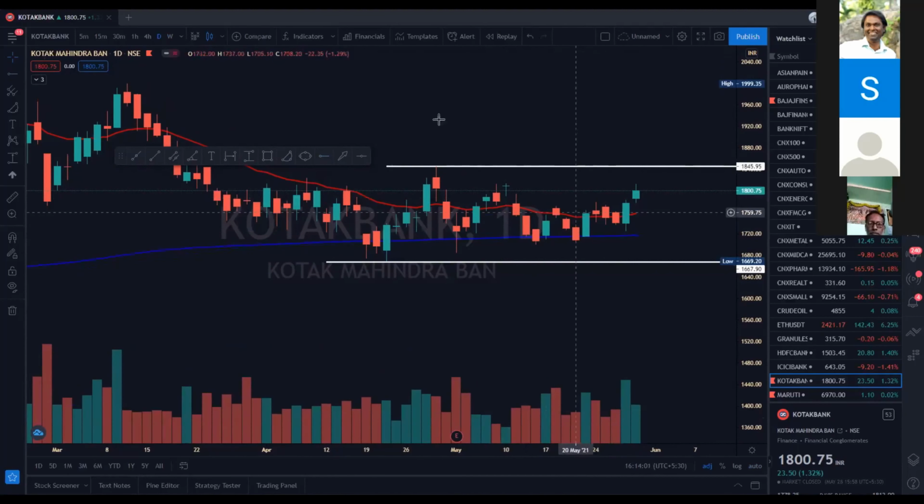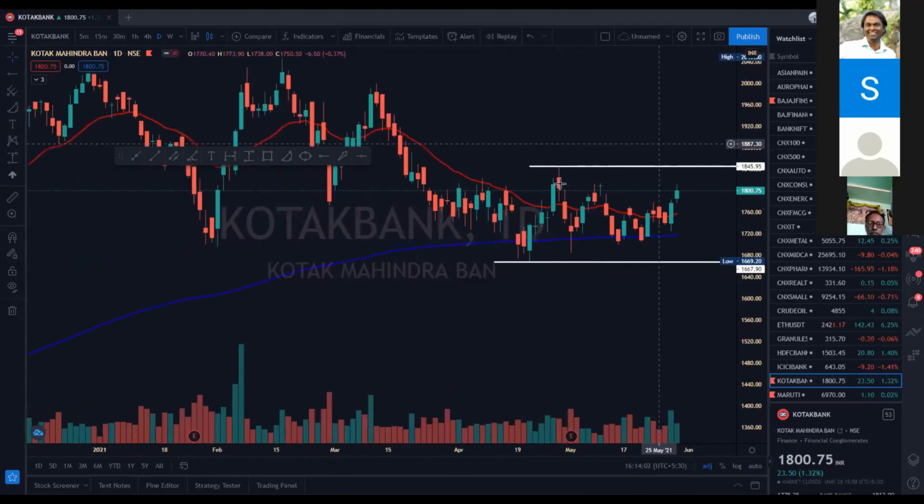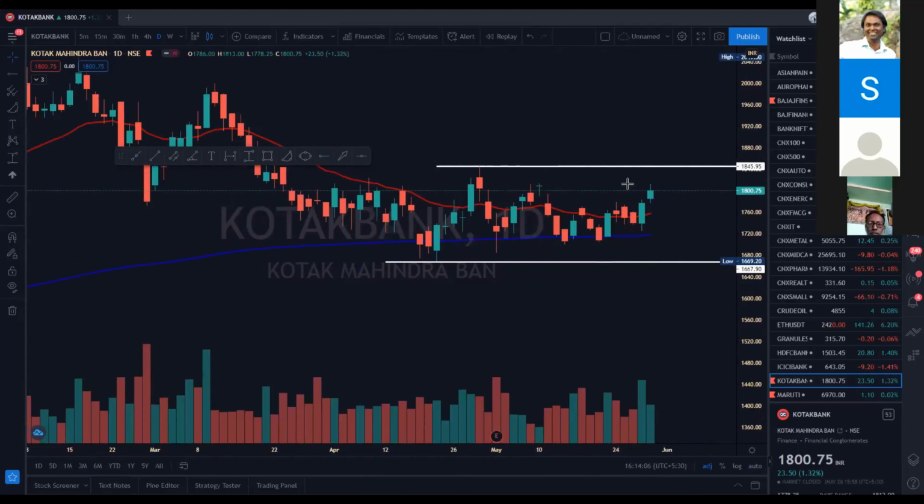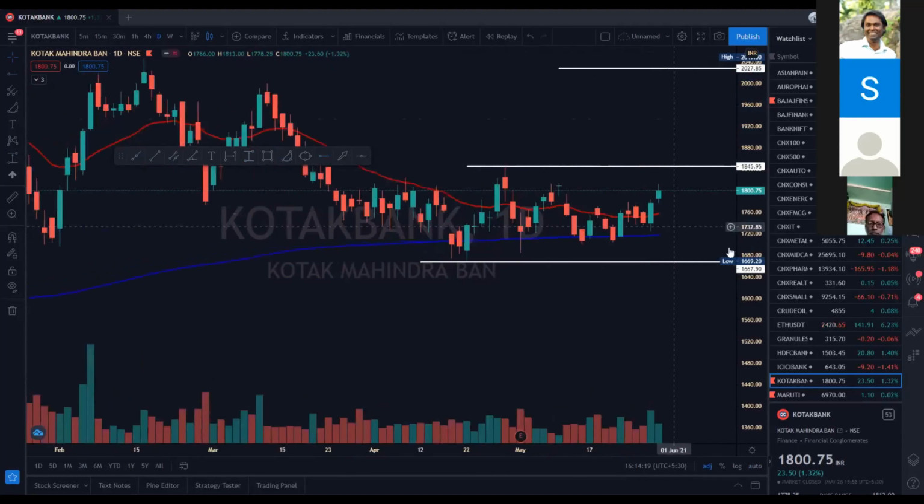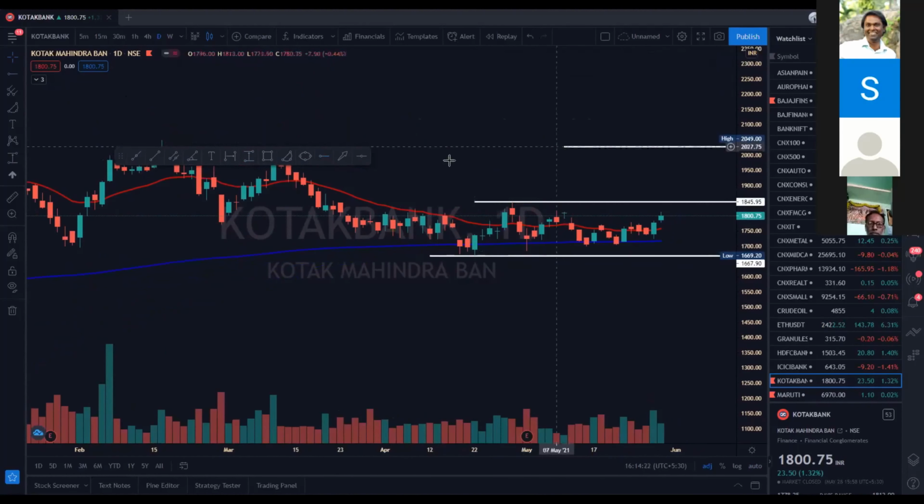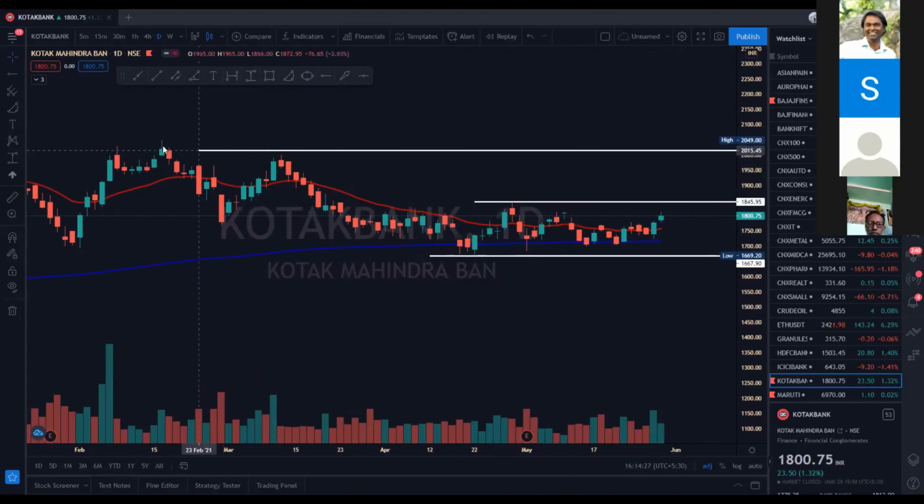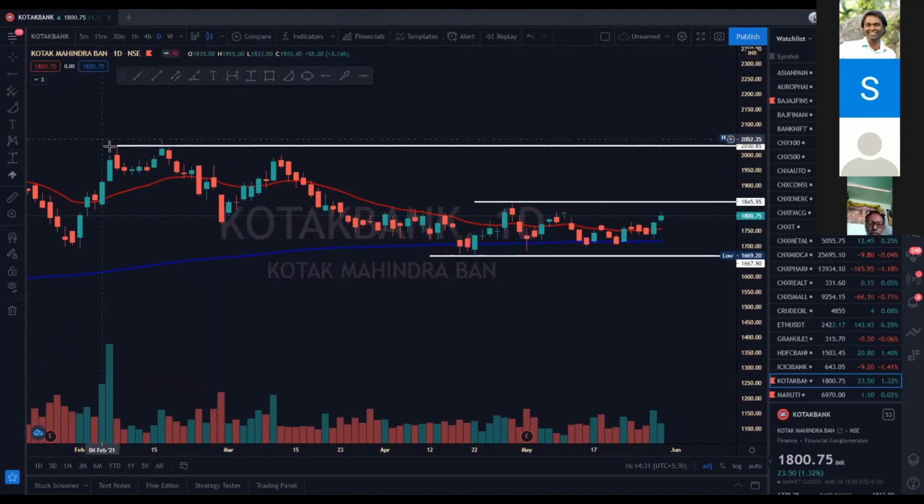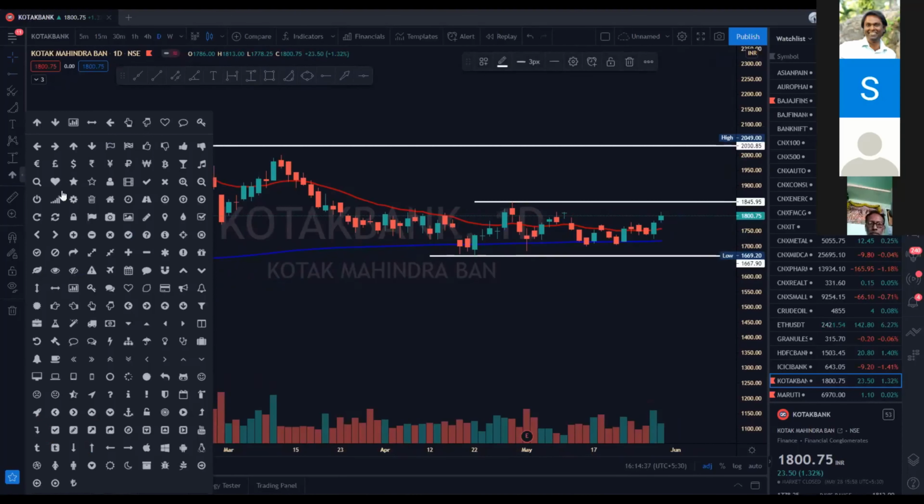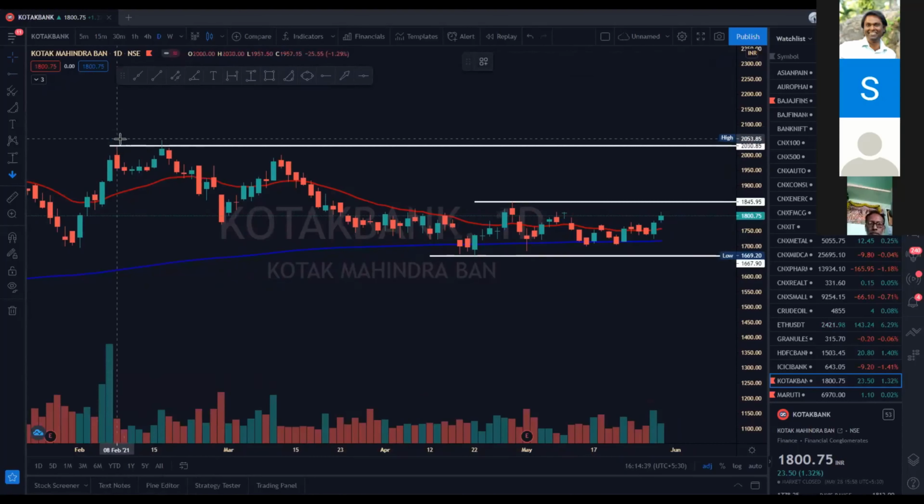Kotak Bank can give a good breakout. Kotak Bank can actually give a good breakout. Okay, so I will be taking Kotak Bank on Monday, tomorrow, for a target of 2027. Let me see if I can pick up some retracement of 2027. Perfect. So it had a retracement over here. It had a retracement over here.